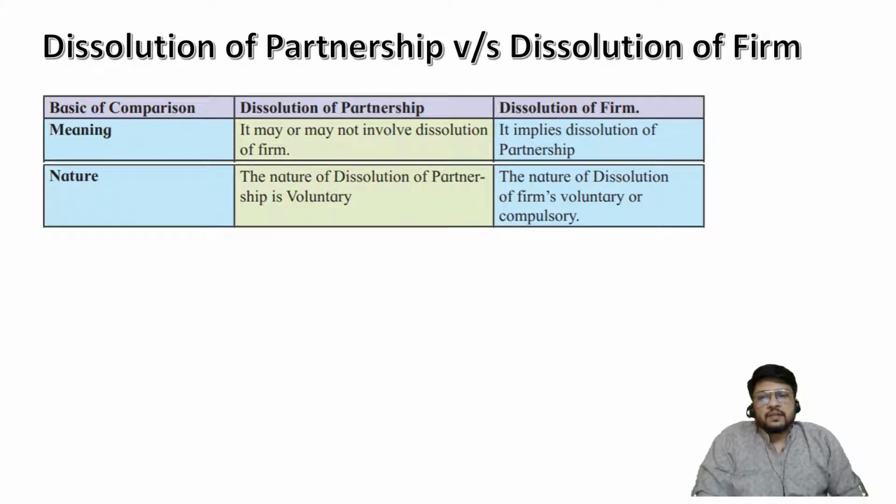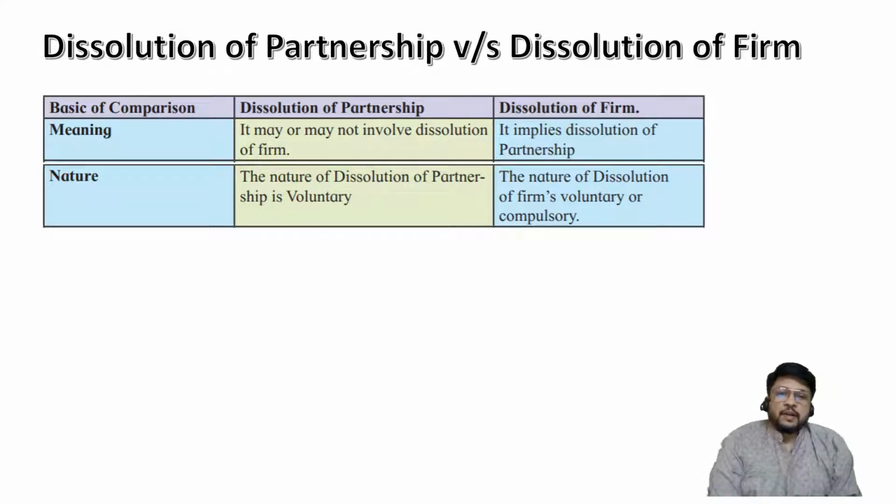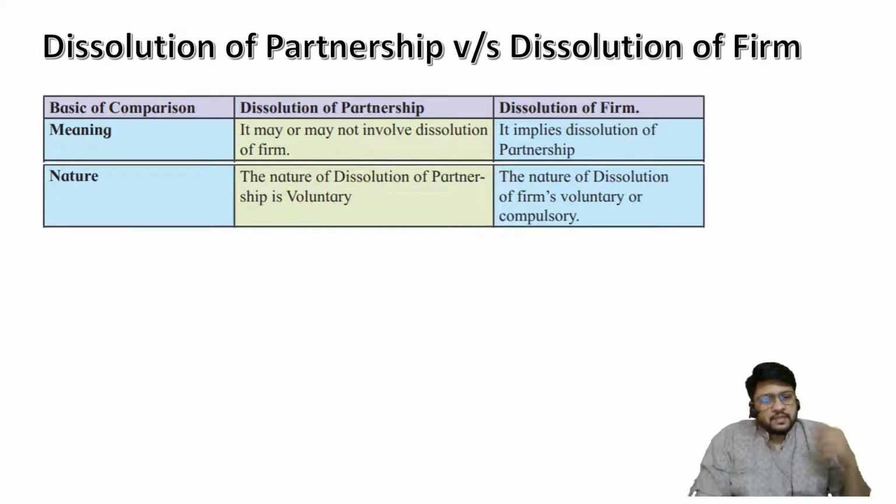The nature of dissolution of partnership is voluntary. Admission of a partner, retirement of a partner, death of a partner, or change in PSR, this is all voluntary. Whereas dissolution of firm, the nature may be either voluntary or it may be compulsory. Why compulsory, sir? It is easy for us to imagine that it is voluntary. Partners come together and they decide that we are tired now. We have been working together for past 20 years, past 30 years, and this is a good time for us to retire. So voluntarily they are deciding to retire. This is easy for us to imagine. But why should it be compulsory? In some situations it may become compulsory.